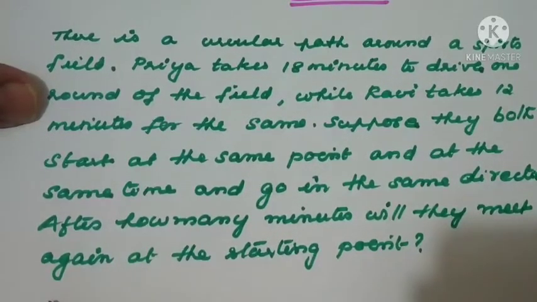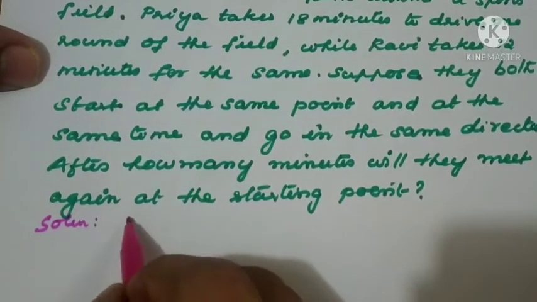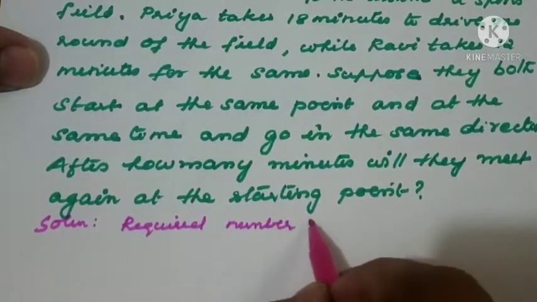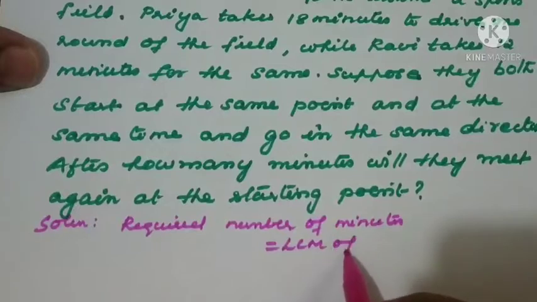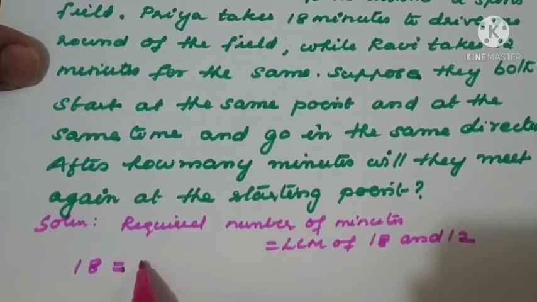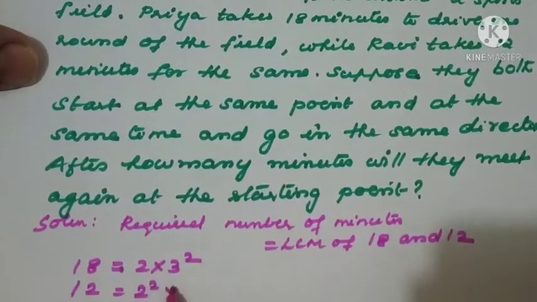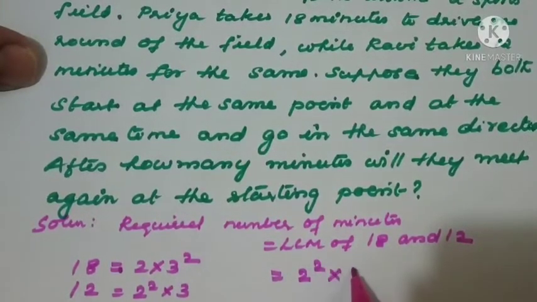So the required number of minutes is equal to the LCM of 18 and 12. Now what are the factors of 18? 9 into 2, or we can write 2 into 3 square. Next, 12 means 2 square into 3. So LCM means which is the highest power? 2 square and 3 square, that is 4 into 9, 36.